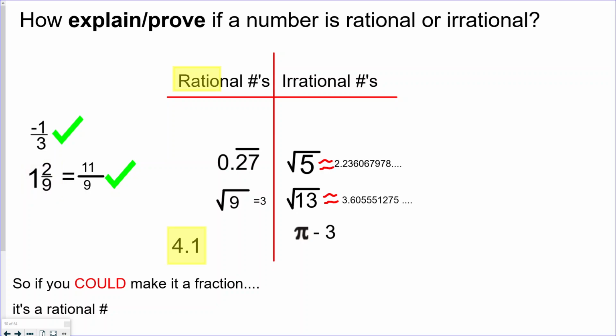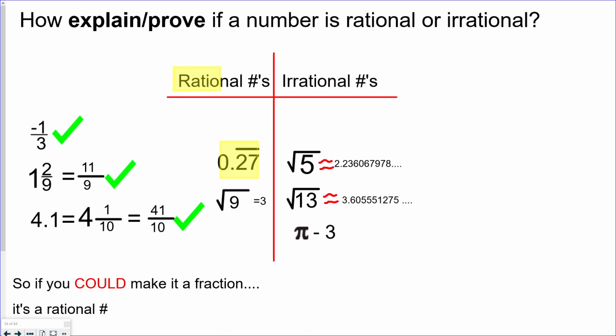What about a decimal? Well, 4 and 1/10, for an example. It's a terminating decimal. It stops. It just ends. We can make that into a mixed number real easy, 4 and 1/10, right? And then we can make that into a fraction. So yes, that decimal is a rational number.